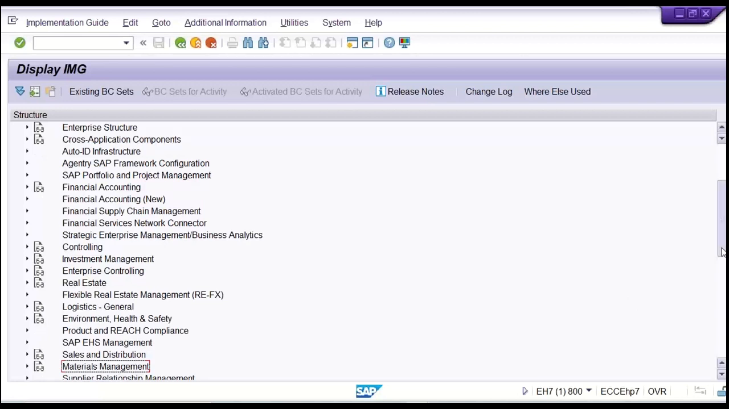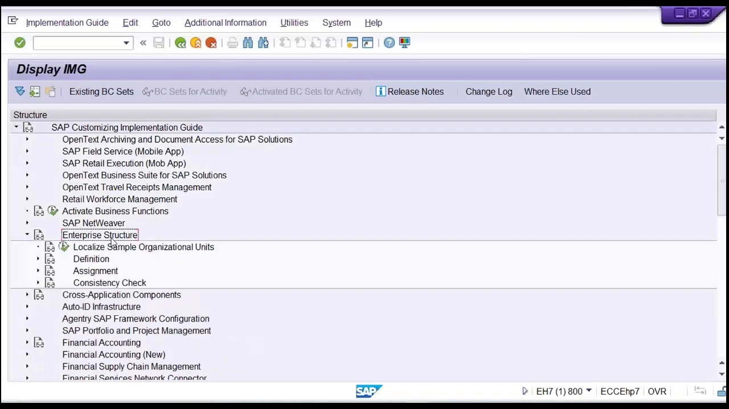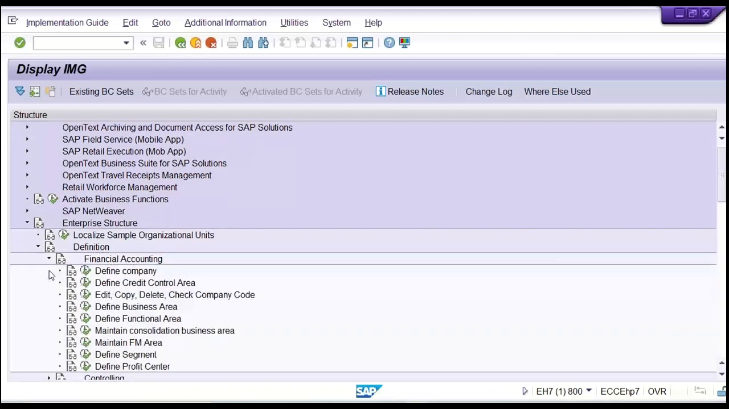So right now, what we have to do, first of all, is enterprise structure, right? Here we have the enterprise structure. First of all, you have to expand this enterprise structure. Then definitions, in the sense we have to define. So you define this. Then we have financial accounting first of all. So finance module means you expand this one, and then define company.